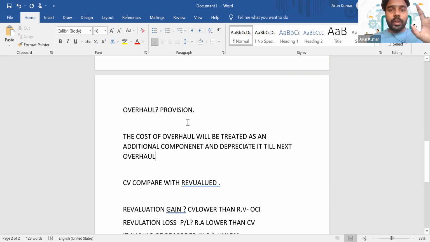So you just need to know this treatment. I have seen that there is only one MCQ in BPP, and they're just asking how the treatment for overhaul is. You just need to know that treatment. That's it.